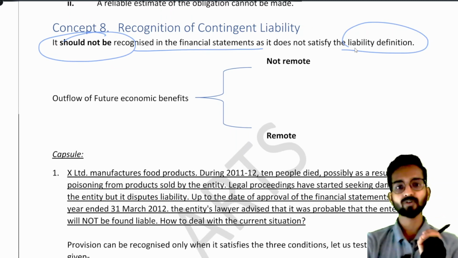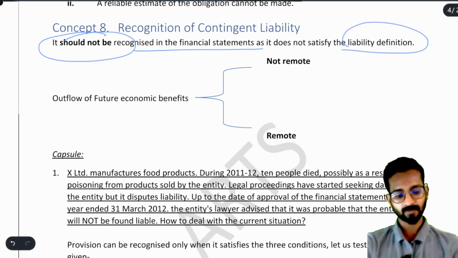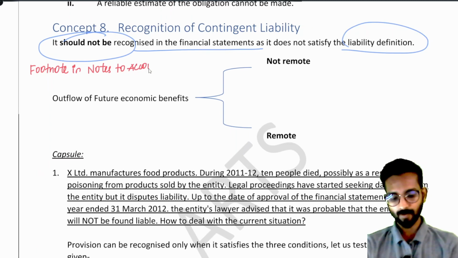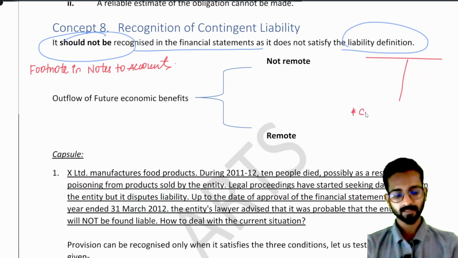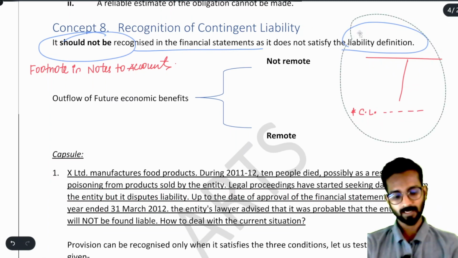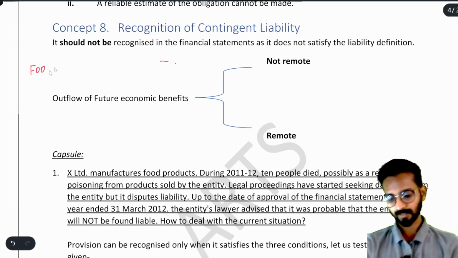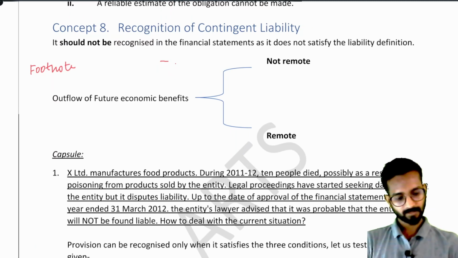So, sir, where will we write about the detail of contingent liability? Understand, you will write it in the footnote in notes to accounts. Understood? That is, after you prepare the balance sheet, in the footnote you can write that this much is my contingent liability. Understood? Simple enough. Now, after this, we'll write here footnote. You can write it here.